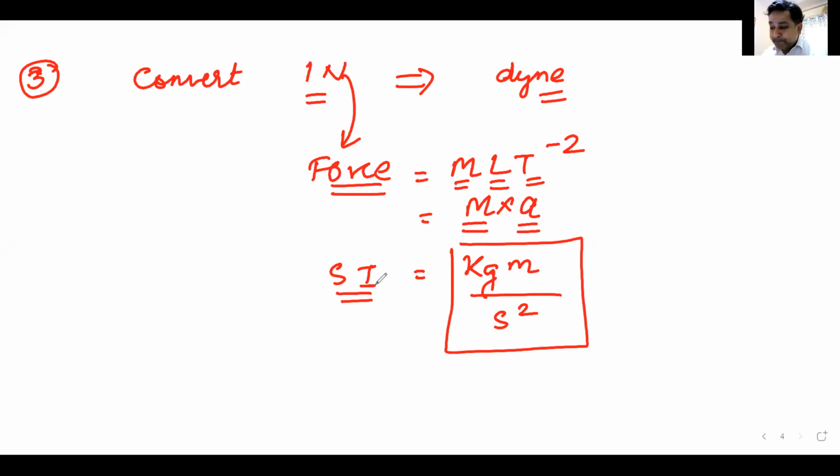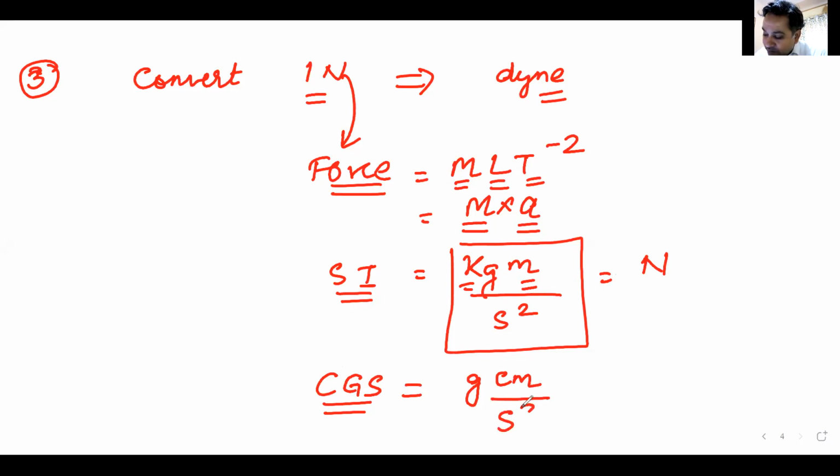Now, this is Newton. Can someone tell me what is the CGS unit of force? I gave you an entire table. What is the CGS unit of force? Instead of kg, we will have grams. Instead of meters, we will have centimeters. And for seconds, we will have seconds.